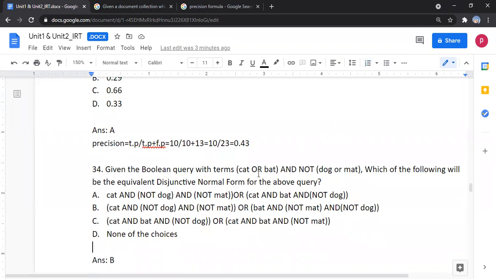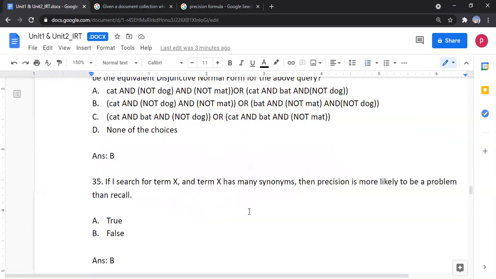If we solve this, we can come to the conclusion, because this is just abbreviated and written like that.